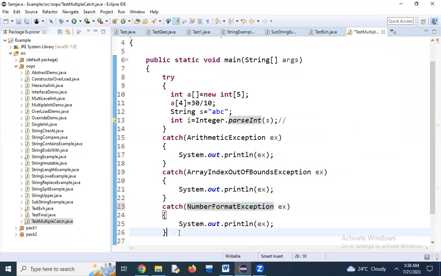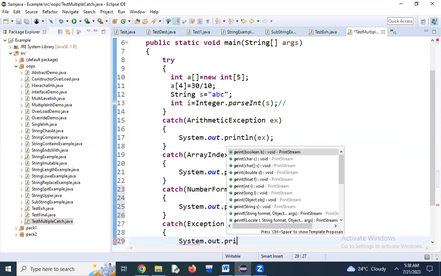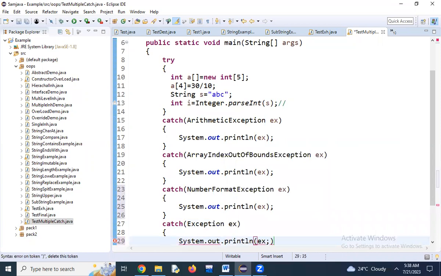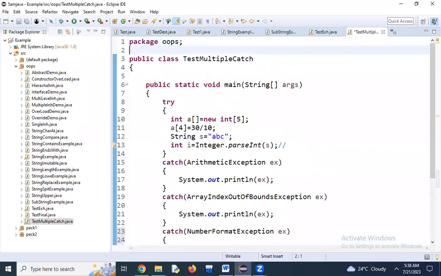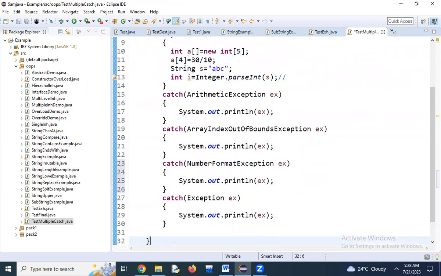Now, even if I apply the number format exception, I still have to give the try-catch. Always we have to give the general Exception class, because other than the specific exception we applied, the general exception will execute. Clear? This is about exceptions, the try-catch block and multiple catch blocks. Clear, right? Yes, sir.